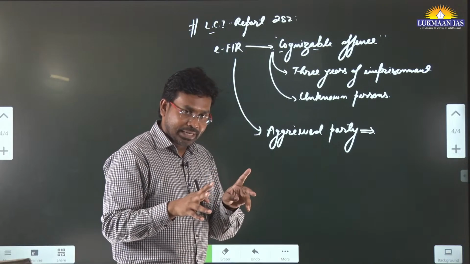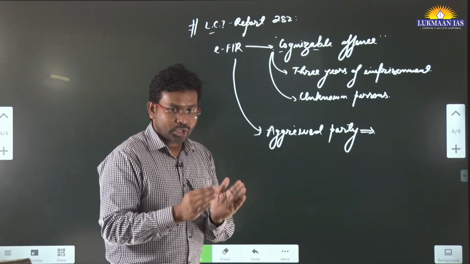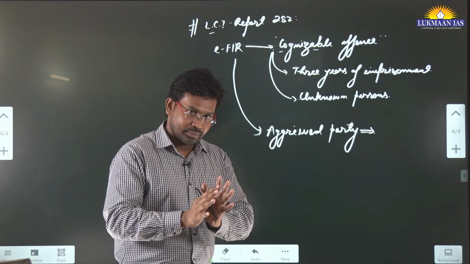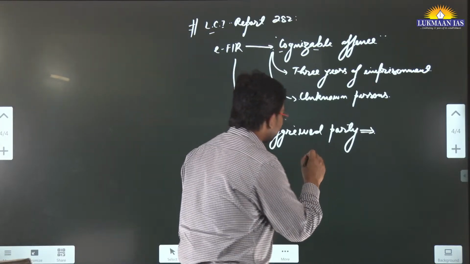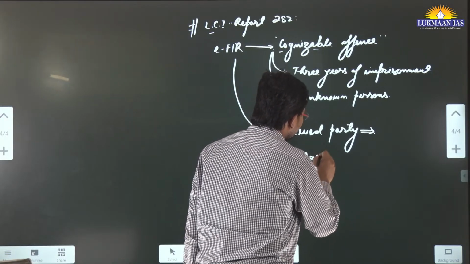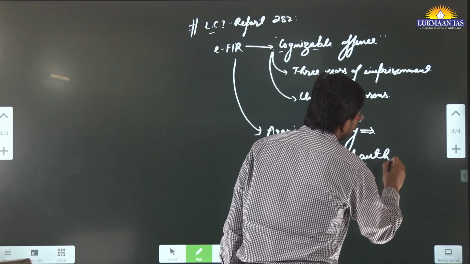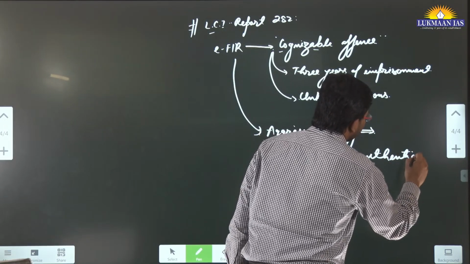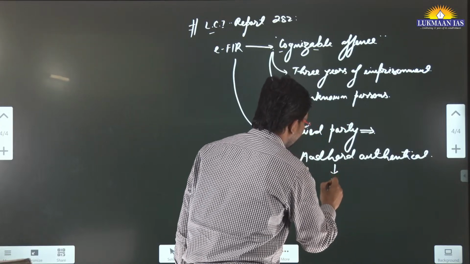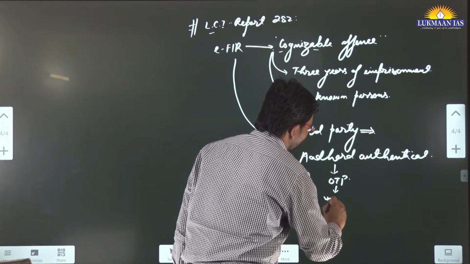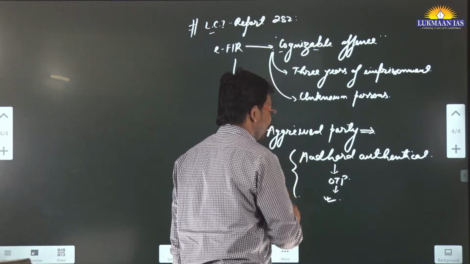Means, if they are filing an FIR, it should be known who is filing it. For that they have said that Aadhaar authentication may be used, in which case an OTP will go to the person's mobile, and once the OTP is authenticated, this can be done.